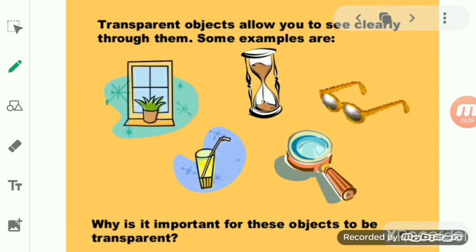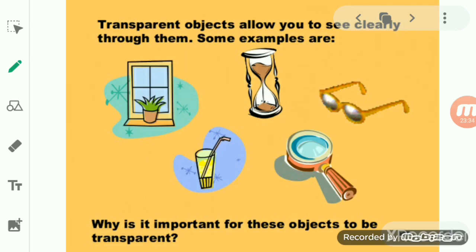If we look at a burning candle through a sheet of clear glass, we can see the candle as well as its flame very clearly. So we can say that glass is a transparent material which allows all the light coming from the candle and its flame to pass through it.